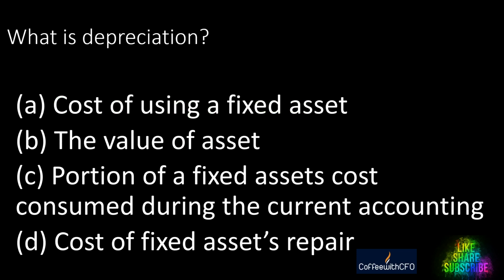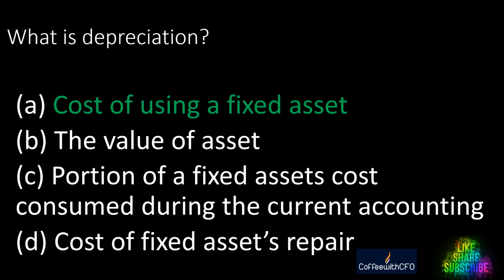Next. What is depreciation? So simple. A. Cost of using fixed asset. B. The value of asset. C. Portion of fixed assets cost consumed during the current accounting, and cost of fixed asset repair. So what is the right answer? Think, it's simple. And the right answer is cost of using a fixed asset. Simple.